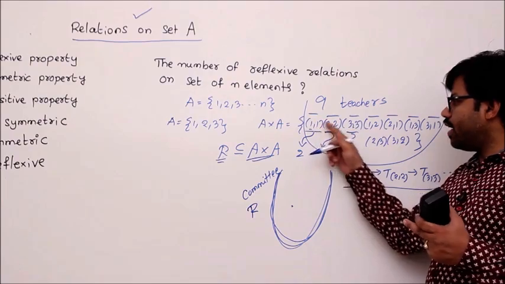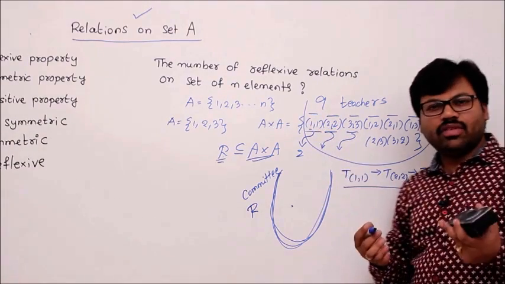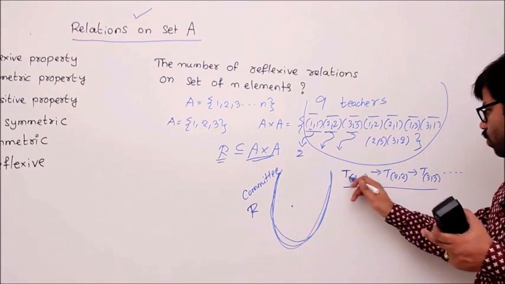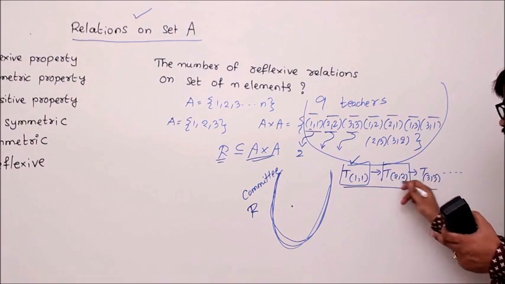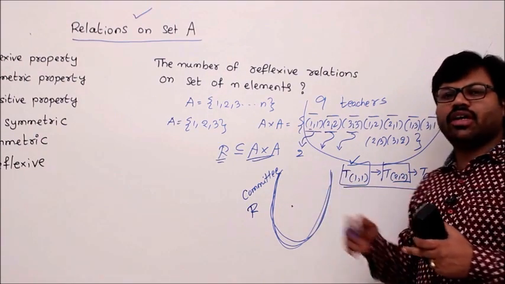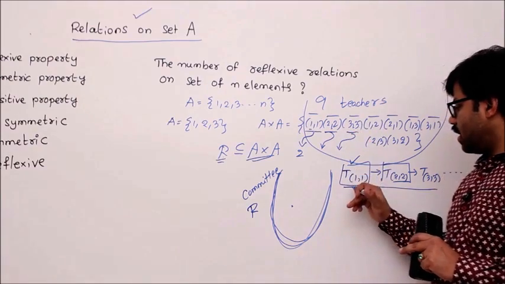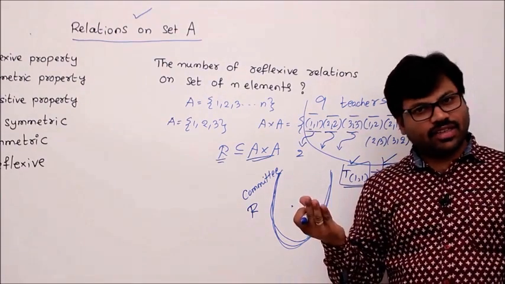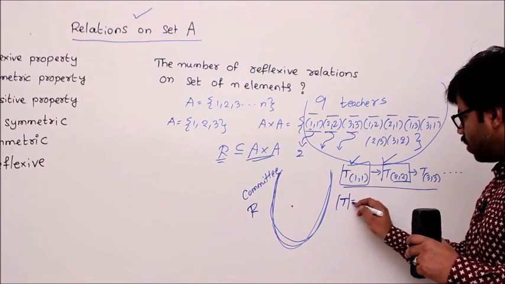If you want all, that is also possible. Every teacher wants to come, because there are two options. One is they come, second one they don't come. What if everyone comes? When you invite T11, what if he comes and T22 comes, everyone comes, then your relation will become full. So if you follow this task sequence, definitely every relation can be generated, isn't it? Now the question, how many such relations are possible?